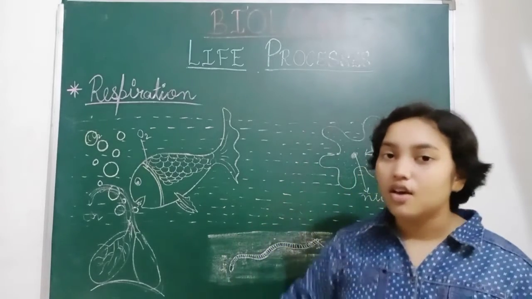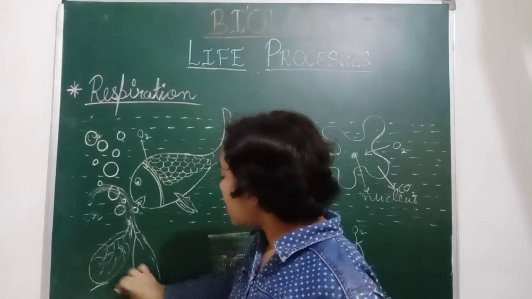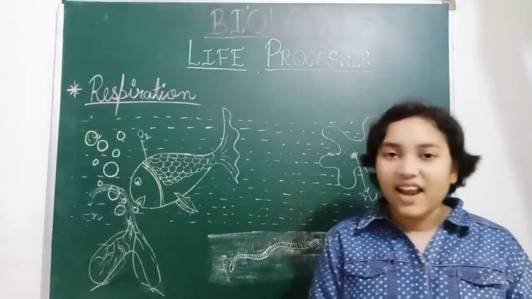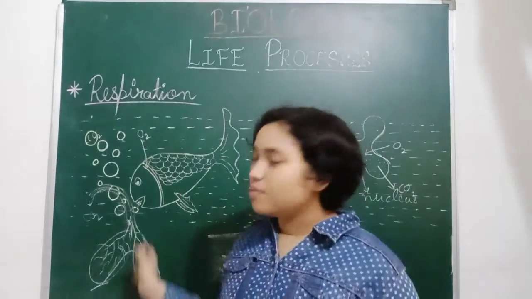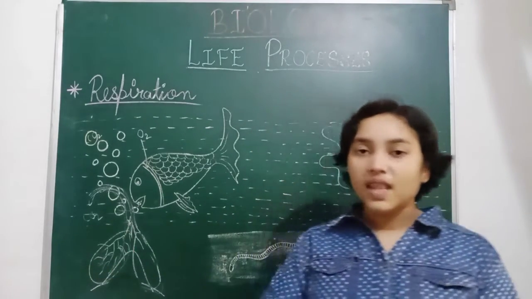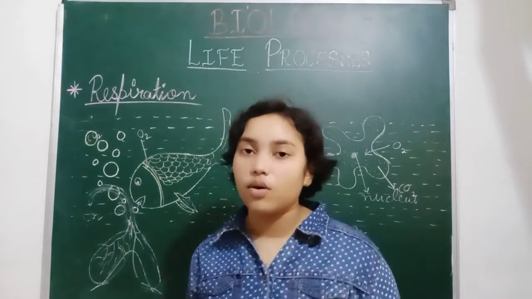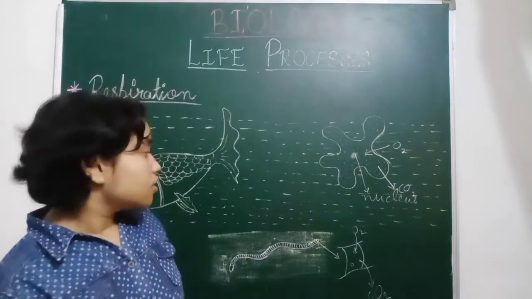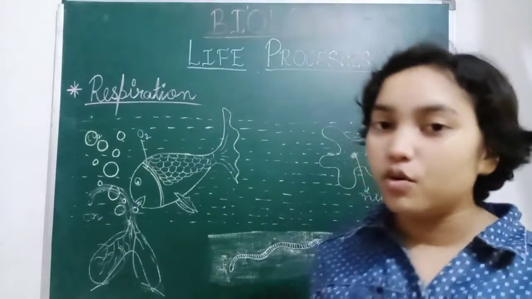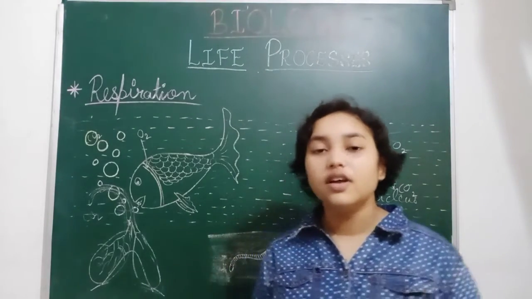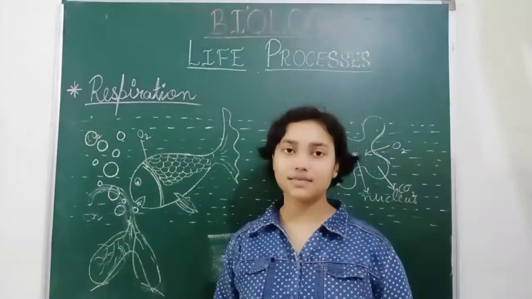So when carbon dioxide is released out, when we exhale, we have no air inside our lungs. So that is why the diaphragm moves upwards, so it contracts. So the movement of the diaphragm is due to taking inside and breathing outside the air, or oxygen and carbon dioxide. So this is the respiration in human beings, and we have completed respiration. Now we will move to the next.